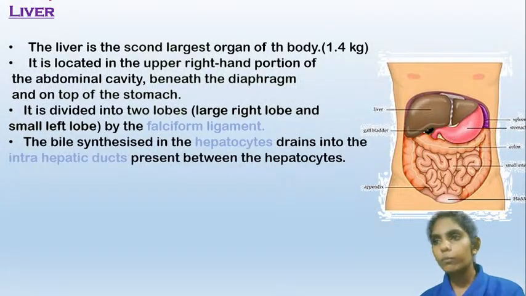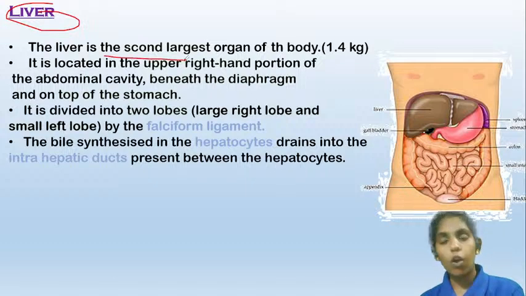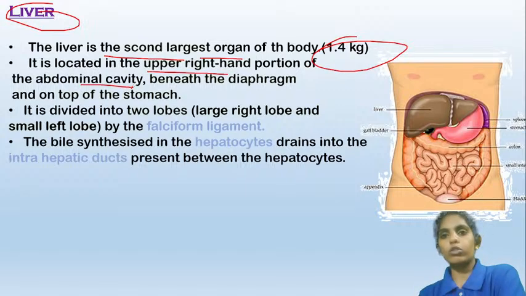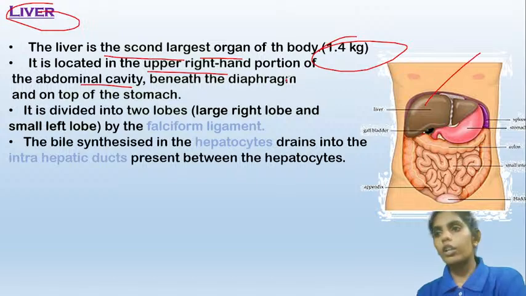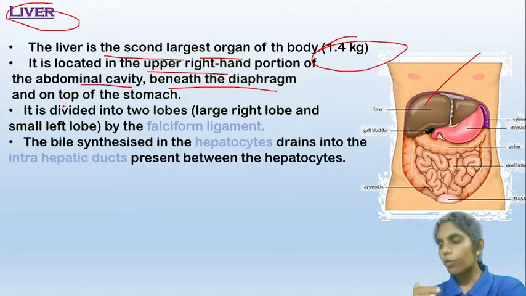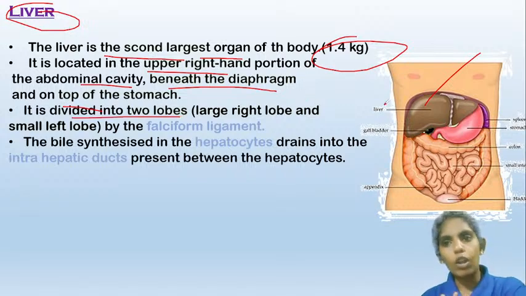Now coming to the liver, it is also an accessory digestive organ. It is the second largest organ in our body, which weighs about 1.4 kg, and it is present in the upper right portion of the abdominal cavity. Here you can see this is the liver, and it is present beneath the diaphragm and on top of the stomach. It is divided into two lobes. The liver has two lobes, one larger lobe and one smaller lobe.